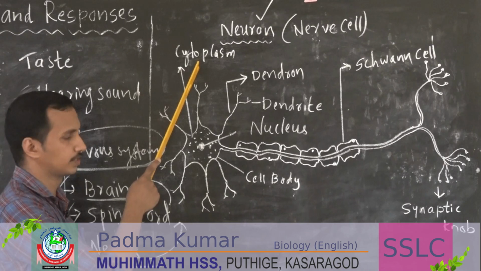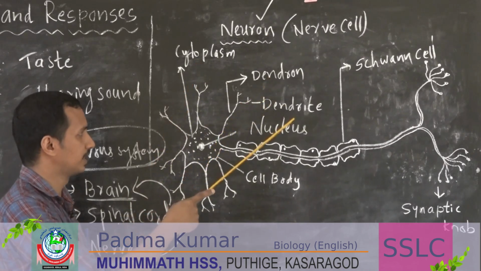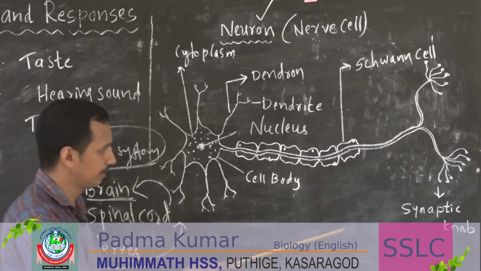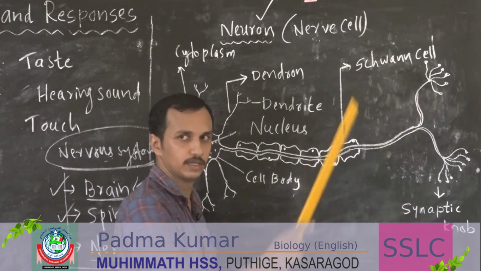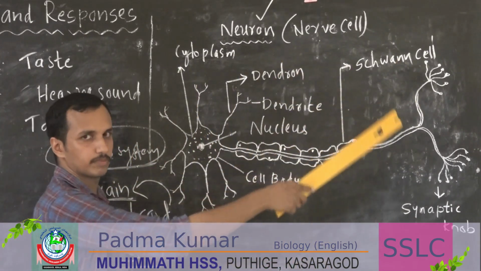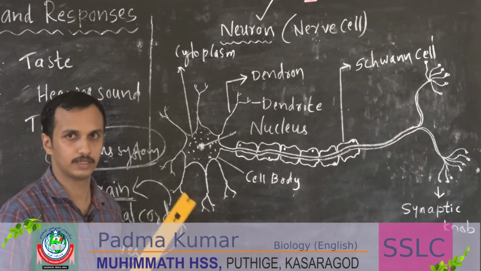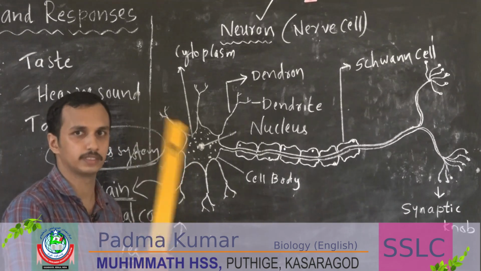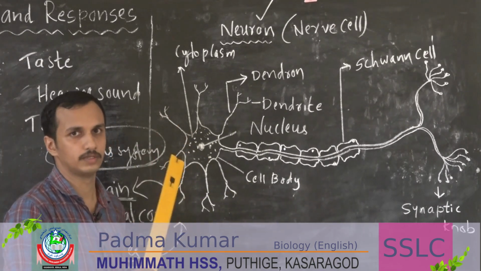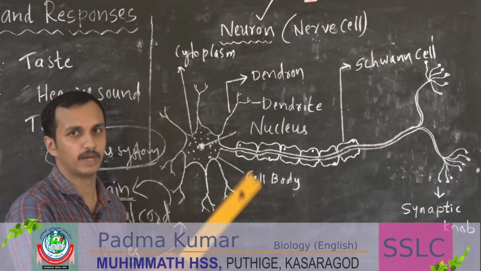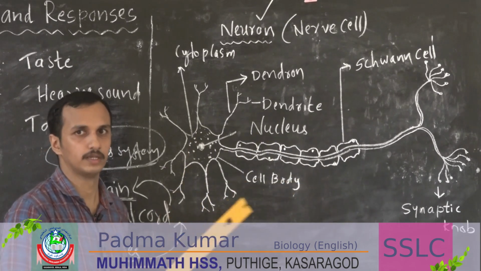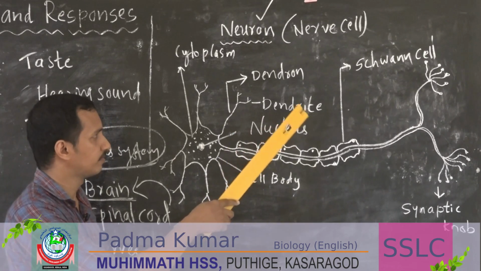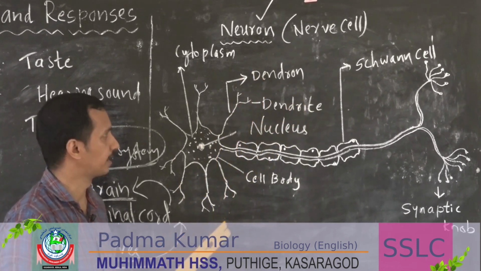There is a cytoplasm, dendron, dendrite, then a nucleus, cell body, synaptic knob, then Schwann cell. All these are parts of a nerve cell. It is a cell specially designed for what? To transmit impulses, to send and receive different information. Now let us see in detail.